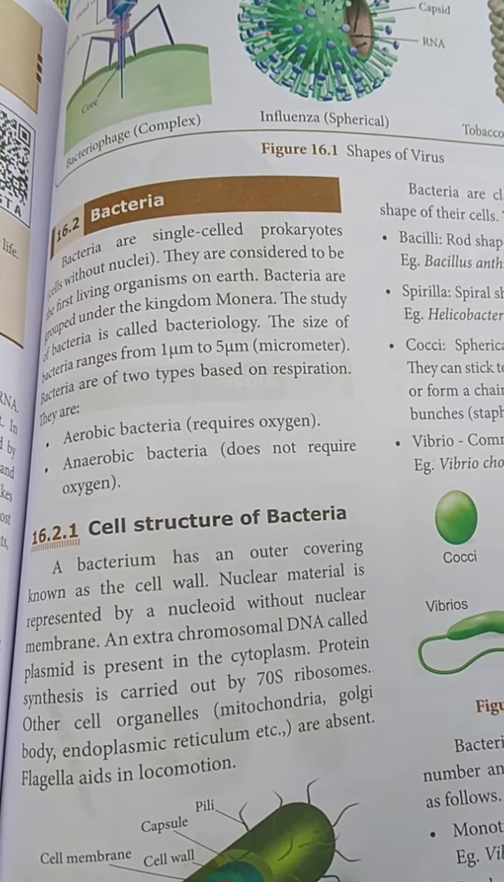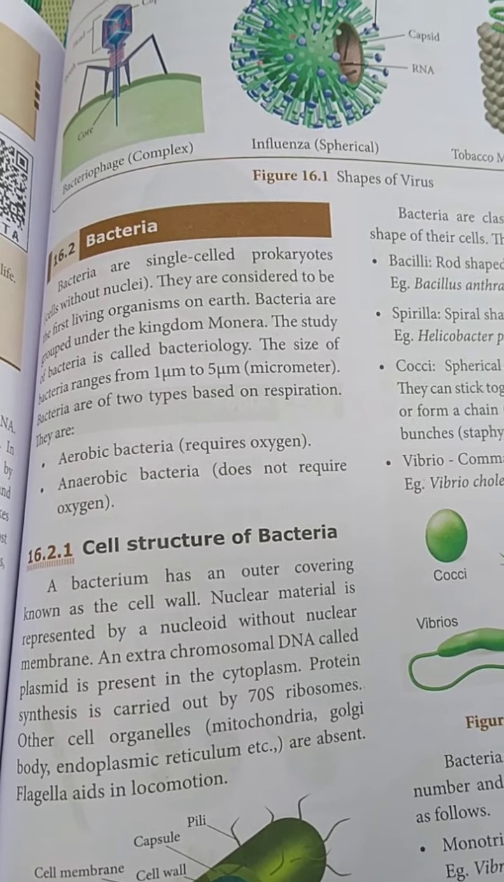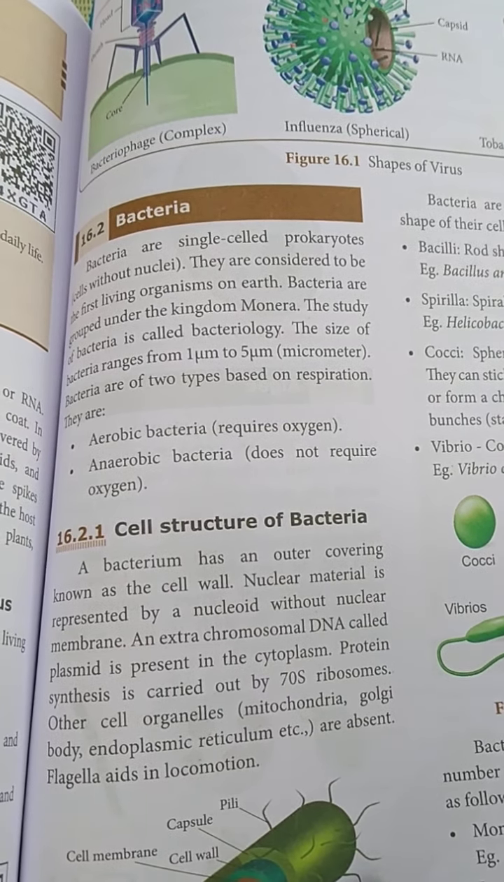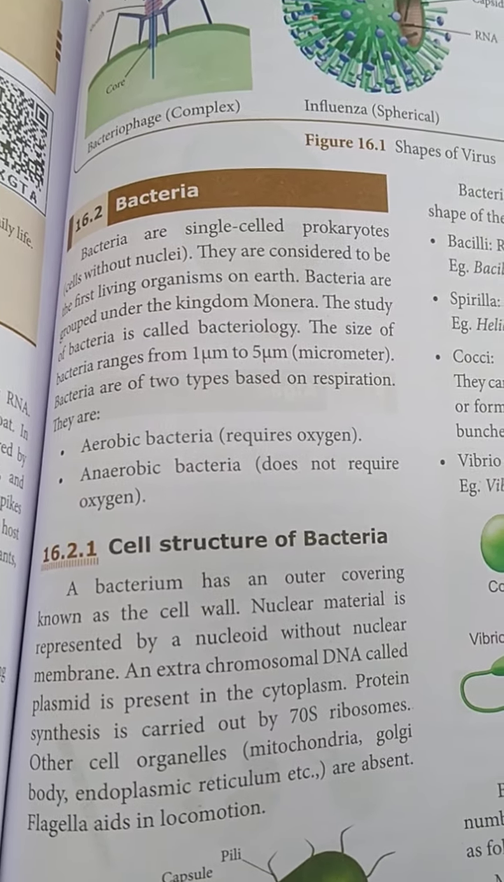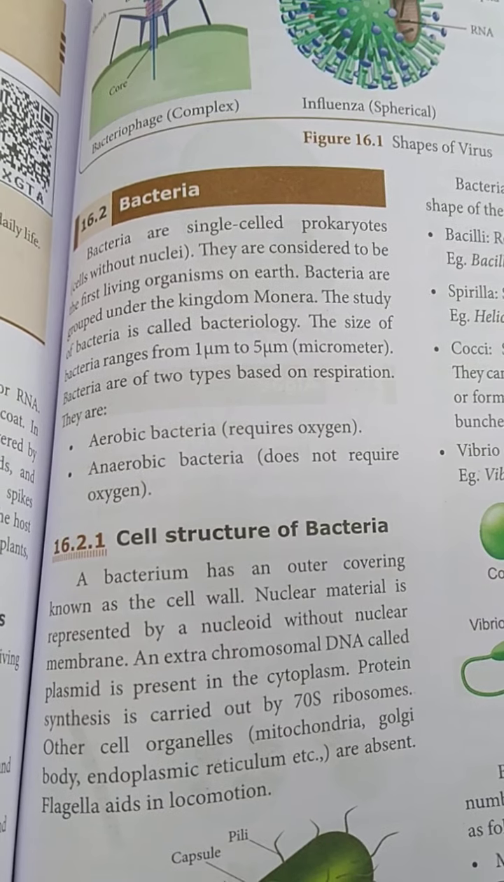The bacteria are single-celled prokaryotes. How many cells? Only a single cell. The prokaryote means what? The cells without nuclei. Don't forget, you can underline this. The cells without nuclei.